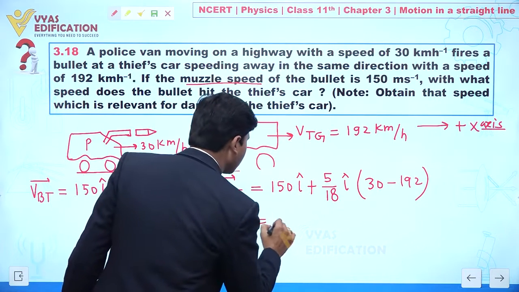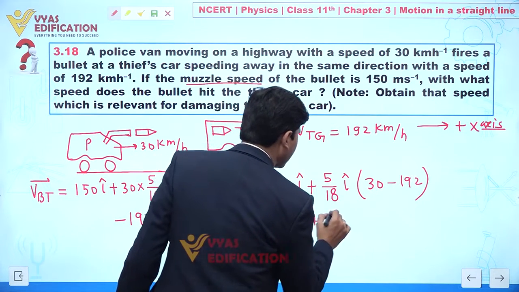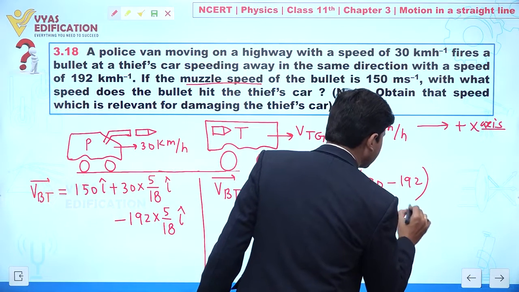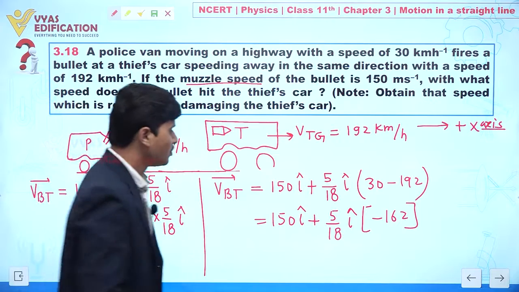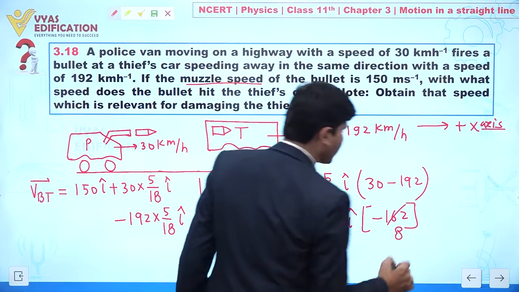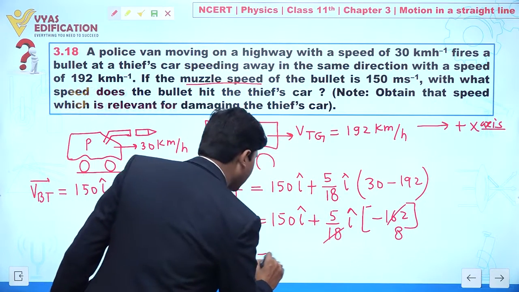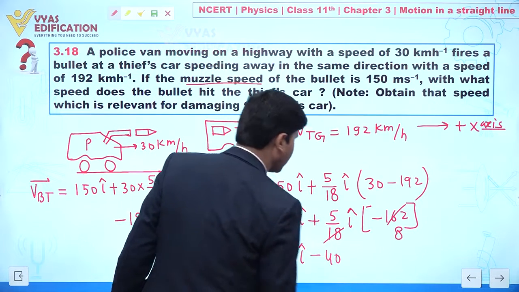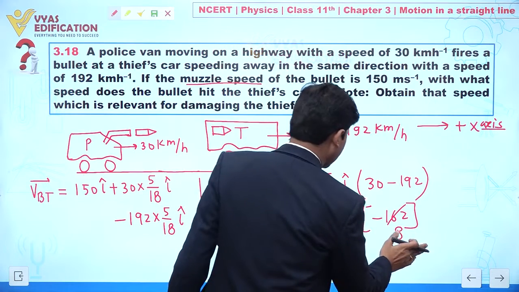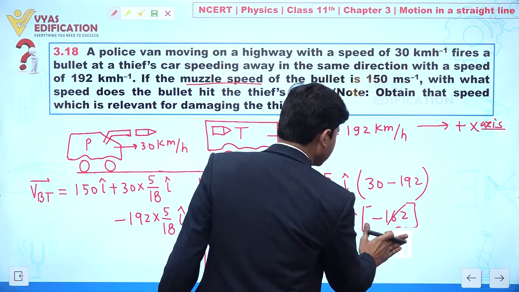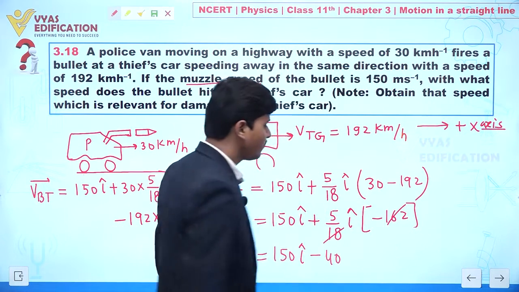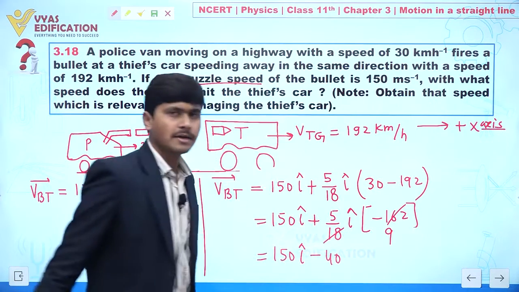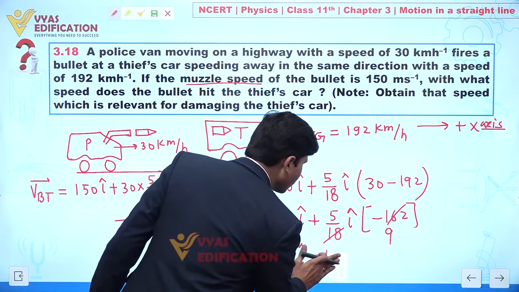So this is equal to 150 i cap plus 5 by 18 i cap times minus 162. 162 divided by 18 is 9, so this is 45 i cap.